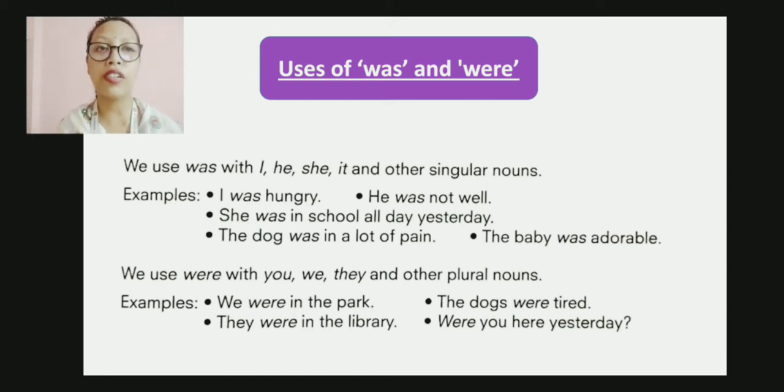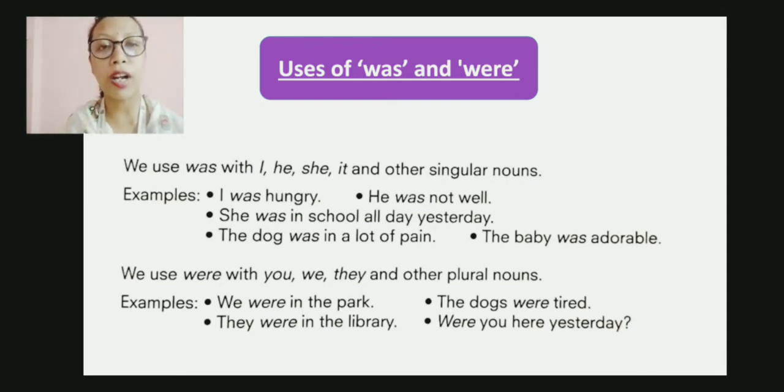I was hungry, he was not well, she was in the school all day yesterday, the dog was in a lot of pain, the baby was adorable. So in all these sentences, it is singular number, one person. We are talking about one person or one animal. That is why it is was. And if it is a thing, then we will be using it. So that is why we are using was in these sentences.